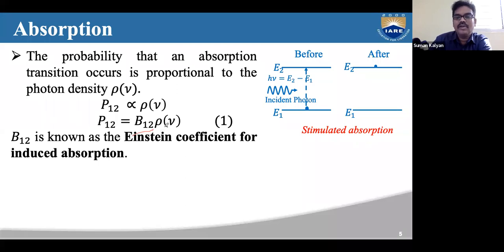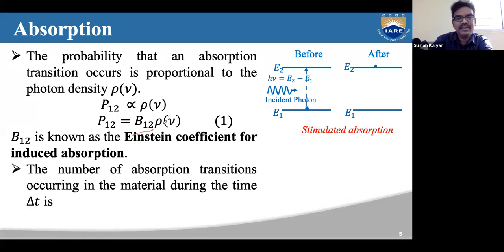Now, what is the number of transitions that can occur in a particular time delta t? In a given time interval, how many transitions can occur? Suppose n1 is the number of atoms in the energy level E1. Then the total number of absorption transitions is given by the total number of atoms in the lower level times the probability for absorption, within the interval delta t.